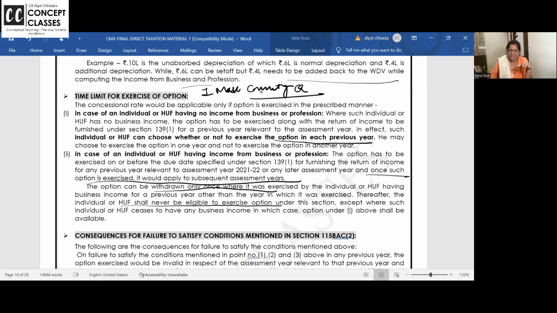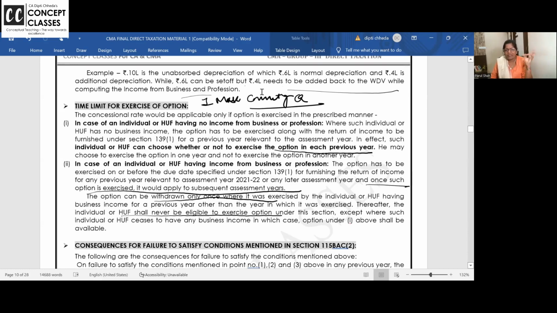Till I have business income, once I come out, I cannot go in this new scheme. And if I stop getting business income, now I'm on the retirement verge, so now there is no business income, only other source and a little house property. Can I change it again every year? Answer is yes. If you have any confusion, unmute and speak up now or use the chat box.